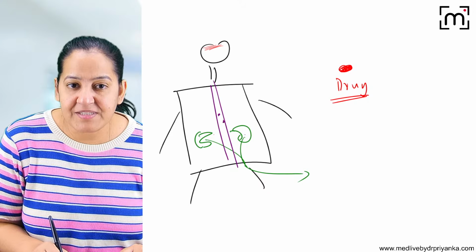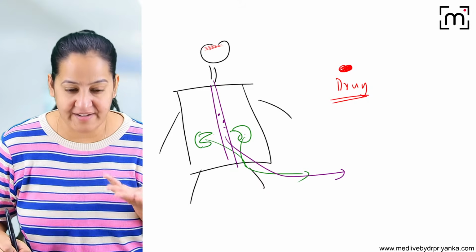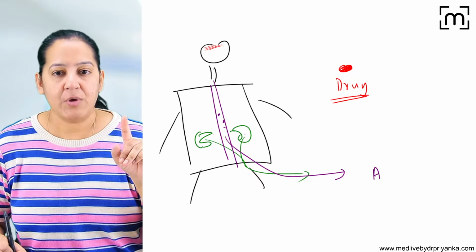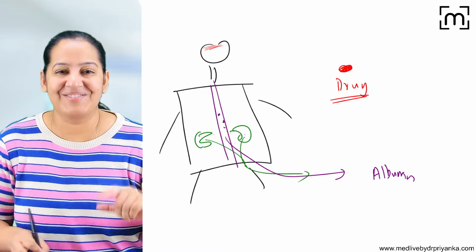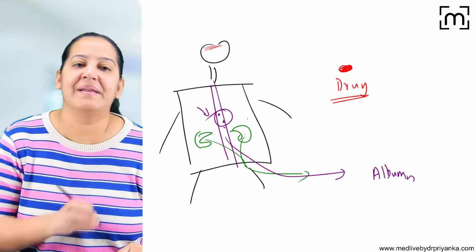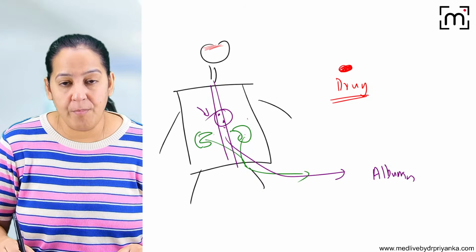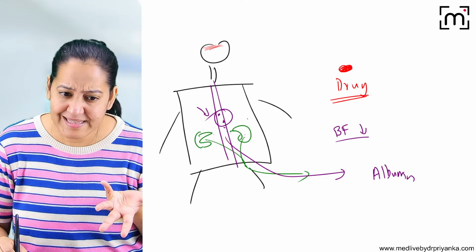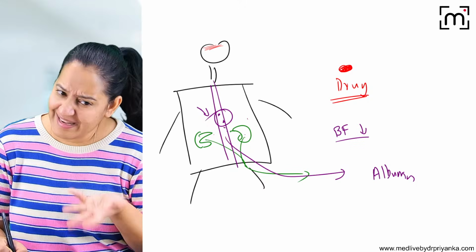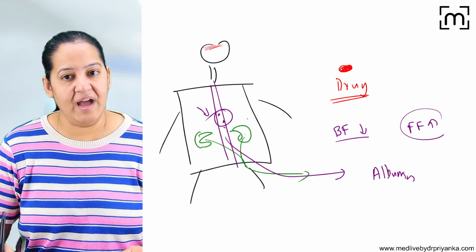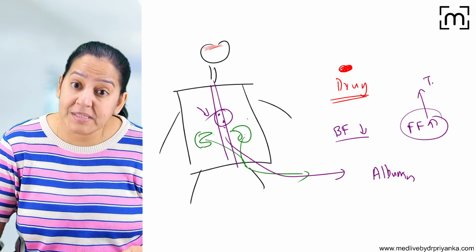The albumin which is present in blood is lost in the urine. You have read this in pathology, no? In nephrotic syndrome, the albumin is lost in the urine. If albumin is lost in urine, then in the blood there is less albumin, no? Hypoalbuminemia. So in nephrotic syndrome, albumin is less in the blood, so basically the bound form is less. Because albumin is less, there is hardly any albumin, so less bound form and free form is very high. So such drugs can cause toxicity.